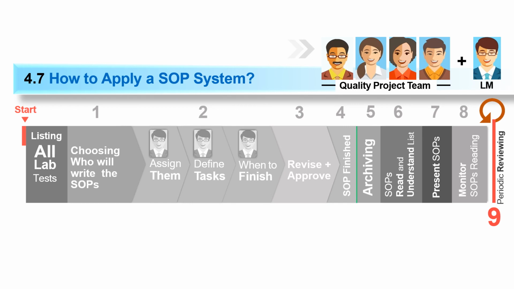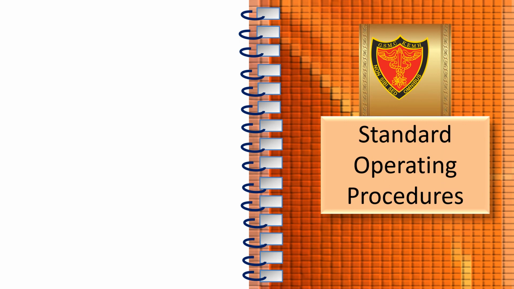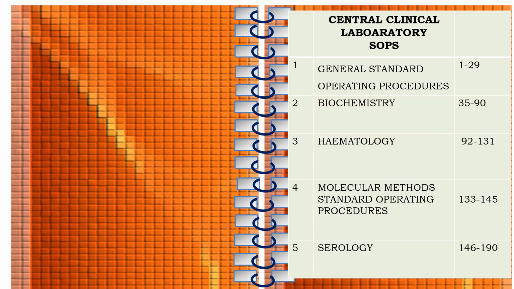Now this is the format of an SOP. This is the holy book of the lab. It is the standard operating procedure. This is the first page of your SOP, in which the name of the lab is written, the Central Clinical Laboratory SOPs, the general standard operating procedure, and the page number.